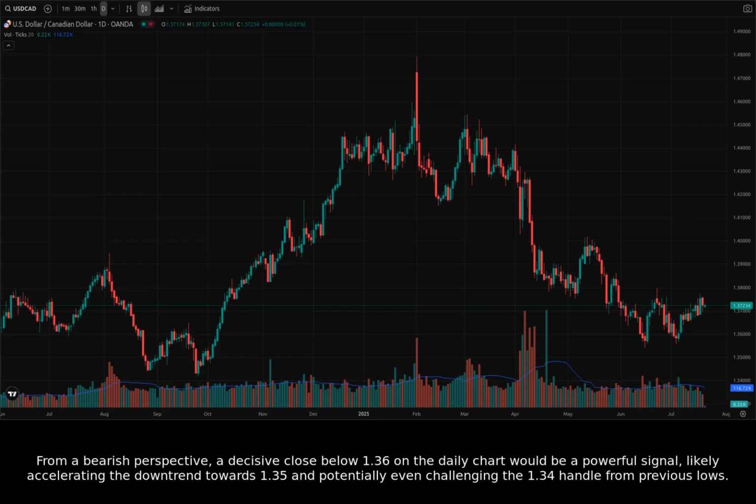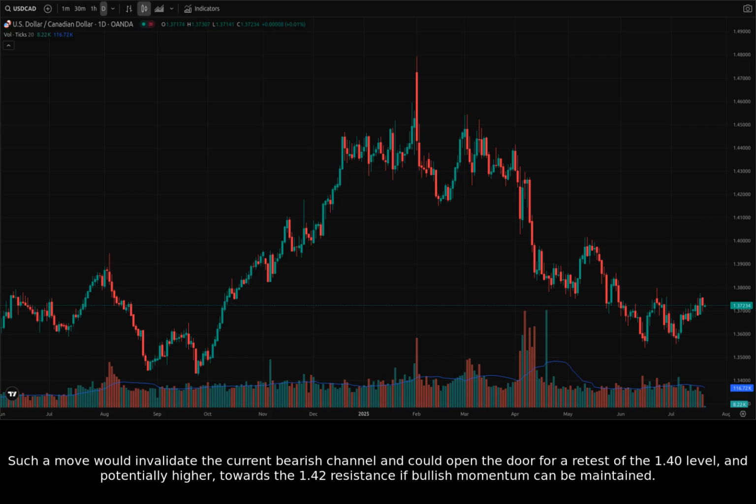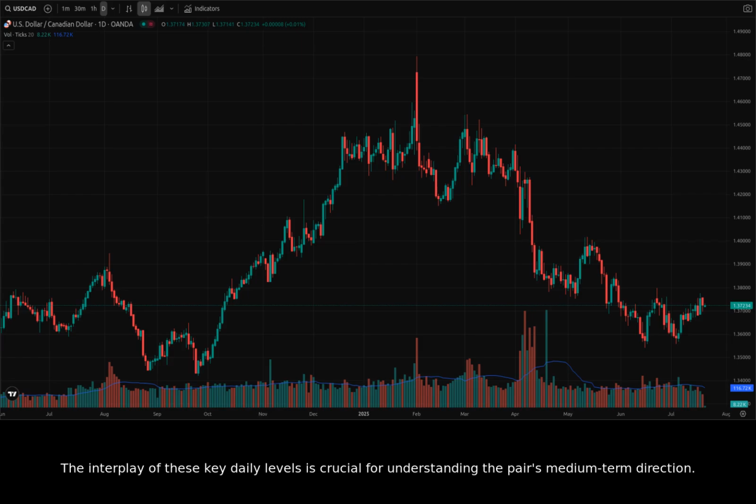From a bearish perspective, a decisive close below 1.36 on the daily chart would be a powerful signal, likely accelerating the downtrend towards 1.35 and potentially even challenging the 1.34 handle from previous lows. Conversely, for a bullish reversal to take hold, we would need to see a strong breakout and sustained close above 1.38. Such a move would invalidate the current bearish channel and could open the door for a retest of the 1.40 level and potentially higher, towards the 1.42 resistance if bullish momentum can be maintained. The interplay of these key daily levels is crucial for understanding the pair's medium-term direction.